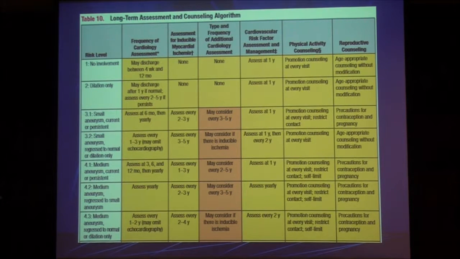So please, be extra careful in getting your history. If you will check the sports clearance history of the American Academy of Pediatrics, one of the 42 questions is, did you have Kawasaki disease before?